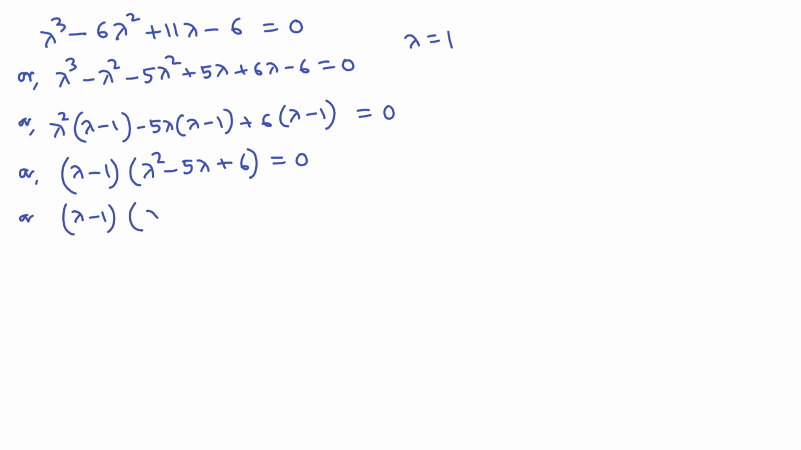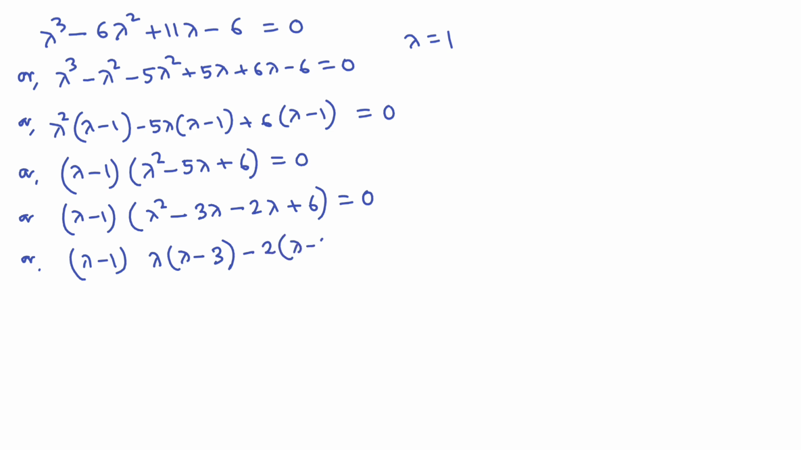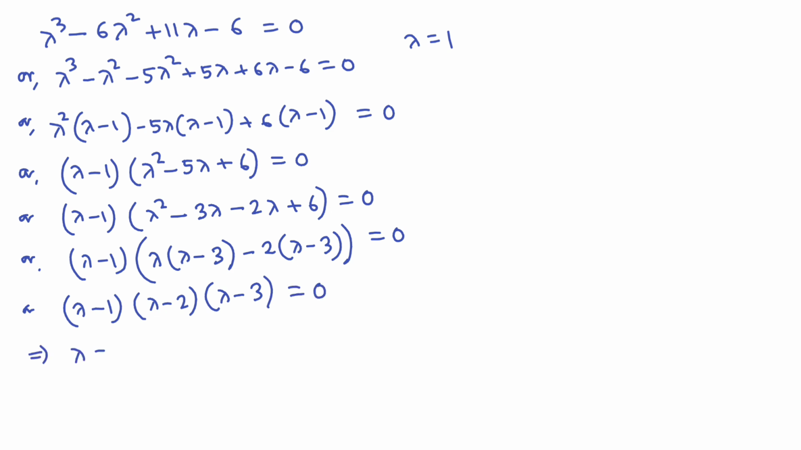Lambda minus 1 into lambda square minus 3 lambda minus 2 lambda plus 6. This is equals to 0. Then lambda minus 1 into lambda into lambda minus 3 minus 2 into lambda minus 3, and this is equals to 0. So we are getting lambda minus 1 into lambda minus 2 into lambda minus 3. This is equals to 0. This implies lambda equals to 1, 2, 3.